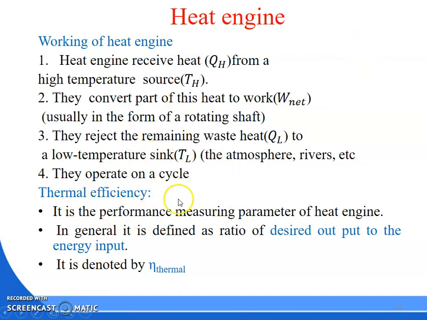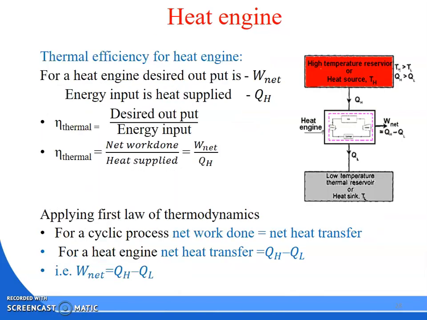Okay. So this is the heat engine and this is the working. Then for the heat engine, what do you have to find out? We have to find out the efficiency. What is efficiency? It is the performance measuring parameter of a heat engine. How do you define thermal efficiency? It is defined as the ratio of desired output to the energy input. So basically the efficiency is output by input.